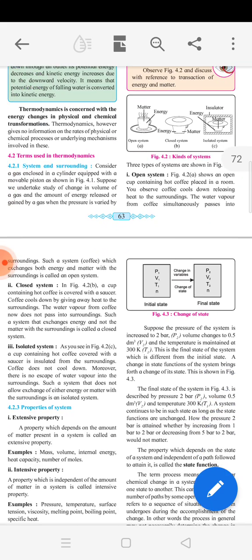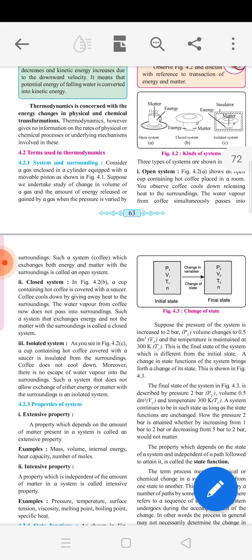Second is the closed system. So see in the diagram, closed system. The cup containing hot coffee is covered with the saucer. So coffee cools down by giving away heat to the surrounding. The water vapor from coffee now does not pass into the surrounding.